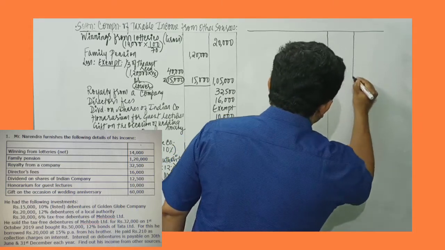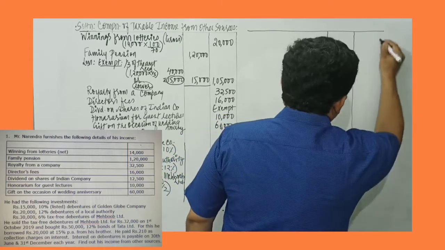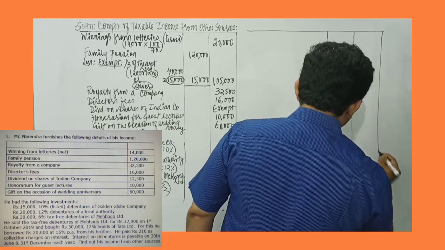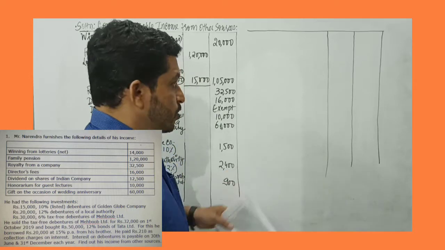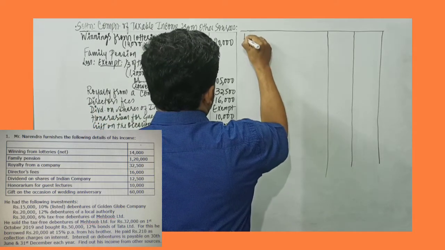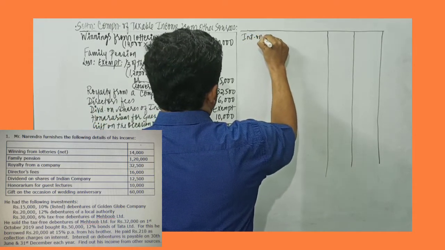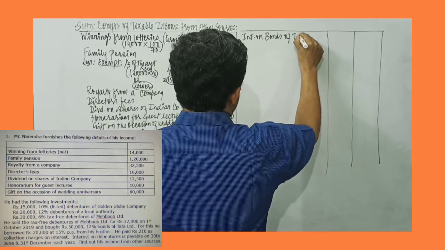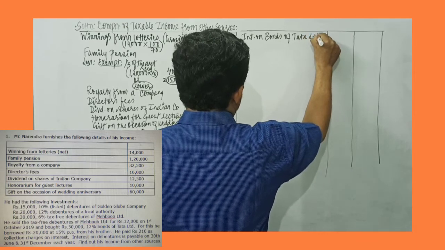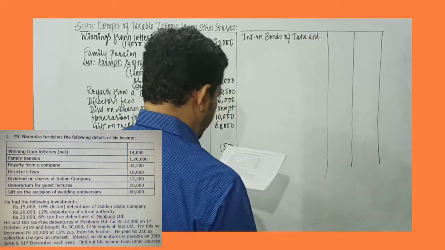Now, he has sold tax-free debentures of Mehboob Limited and he has bought rupees 50,000 12% bonds of Tata Limited. So I record over here interest on bonds of Tata Limited.